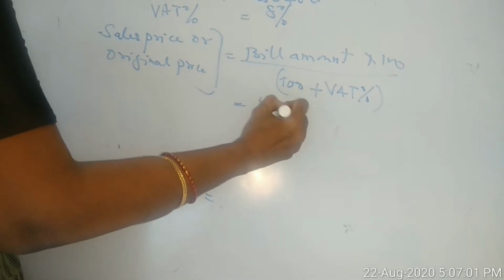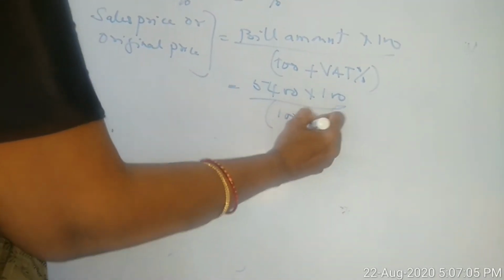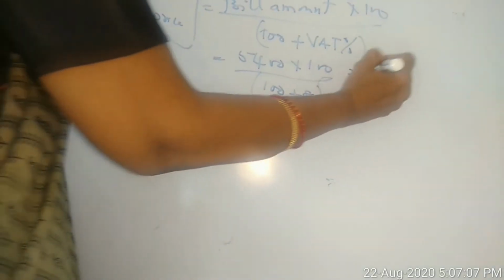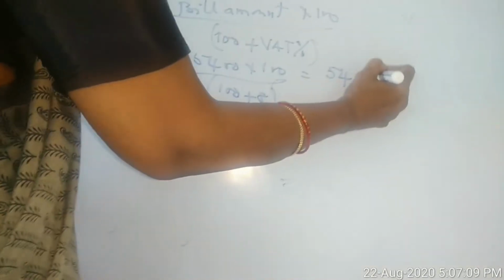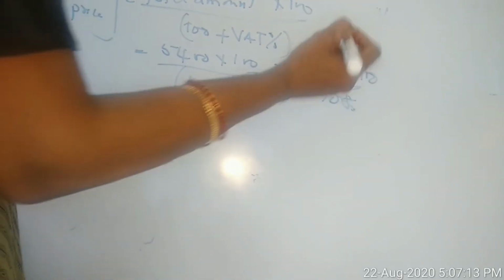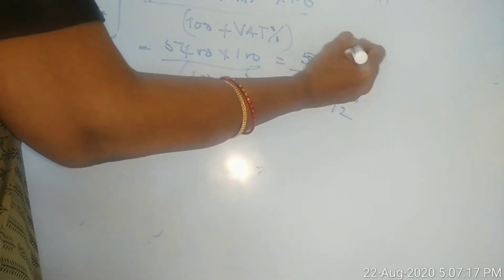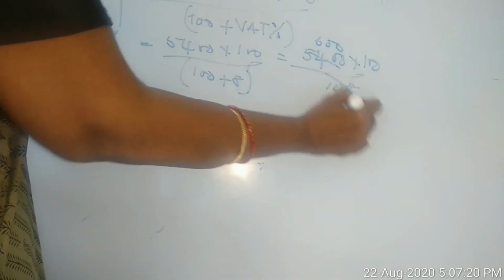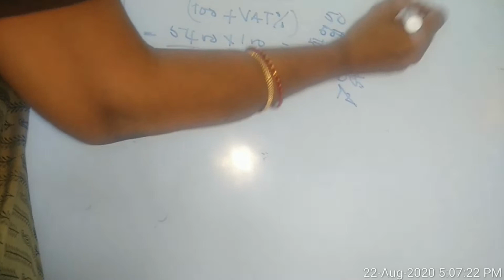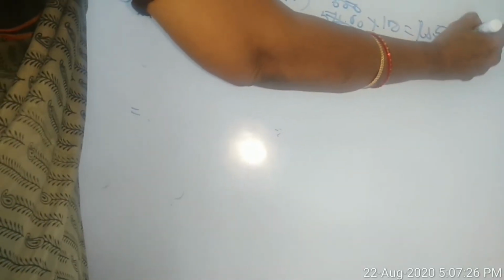54 into 100 divided by 100 plus 8. Add, children. Don't cancel 100, 100. You should add and then cancel. Go for cancellation. 9 goes how many times? 12 times. 9 goes how many times? 600 times. 12 goes how many times? 50 times. So the original price or the sales price is rupees 5,000.